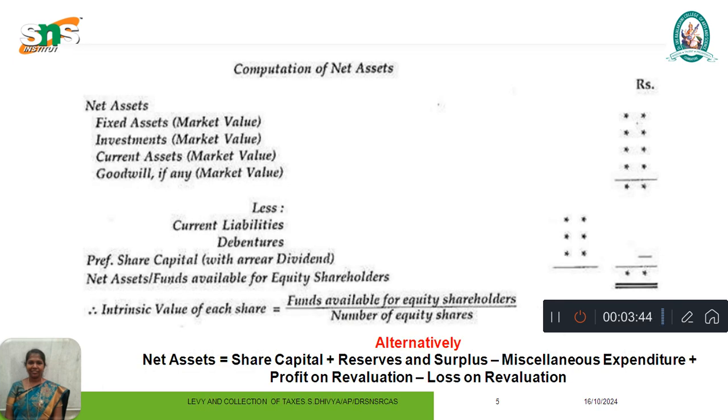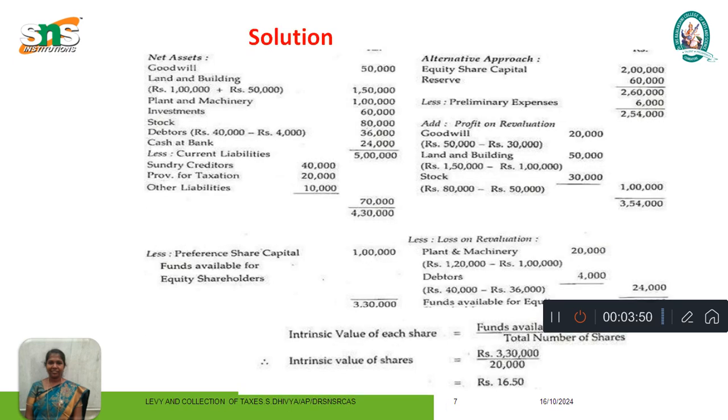The formula is funds available for equity shareholders divided by the number of equity shares. So these are the net assets. The alternative formula also we are applying here: equity share capital plus reserves, less preliminary expenses, add profit on revaluation. So the answer is 3,54,000.